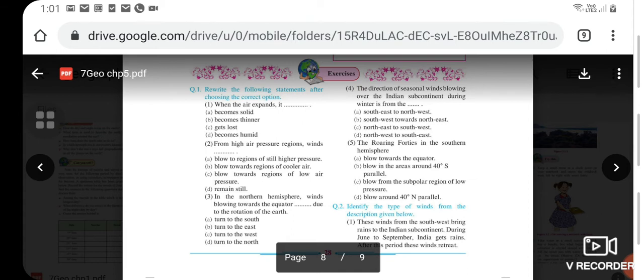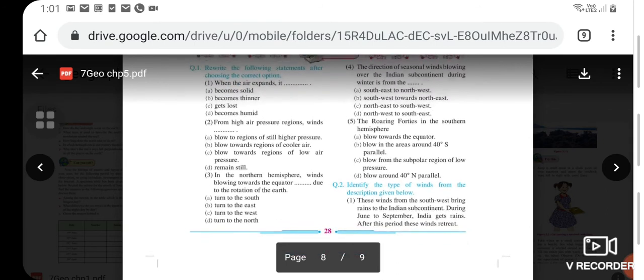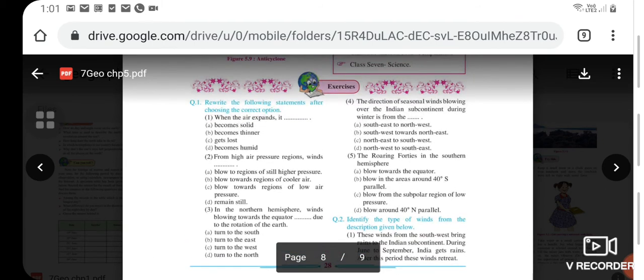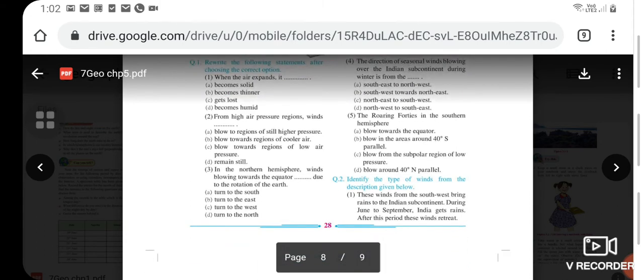The third is, in the northern hemisphere, winds blowing towards the equator dash due to the rotation of the earth. The options are turn to the south, turn to the east, turn to the west, or turn to the north. The fourth part is, the direction of seasonal winds blowing over the Indian subcontinent during the winter season is from the southeast to northwest, southwest to northeast, northeast to southwest, or from northwest to southeast.